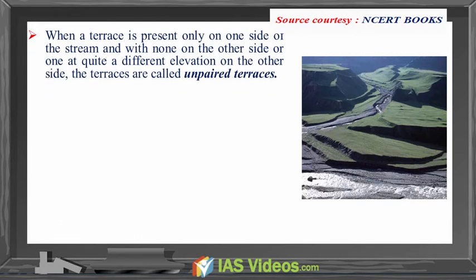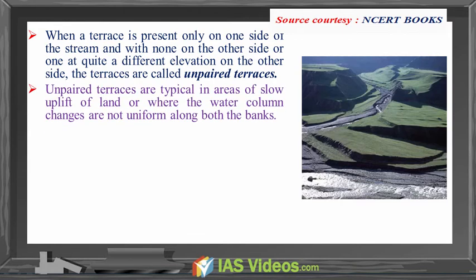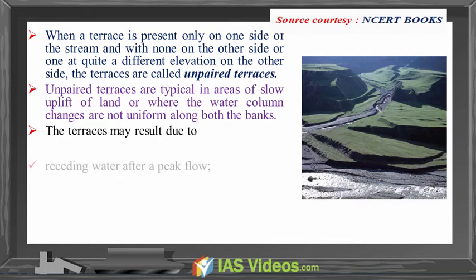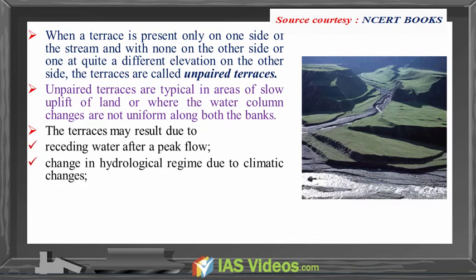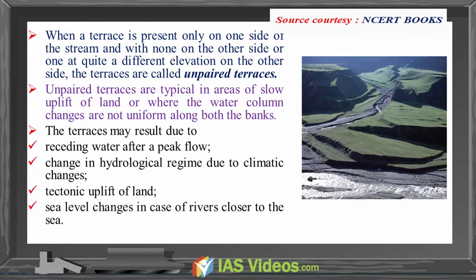When a terrace is present only on one side of the stream and with none on the other side, or one at quite a different elevation on the other side, the terraces are called unpaired terraces. Unpaired terraces are typically in the areas of slow uplift of land or where the water column changes are not uniform along both the banks. The terraces may result due to receding water after a peak flow, change in hydrological regime due to climatic changes, tectonic uplift of land, sea level changes in case of rivers closer to the sea.